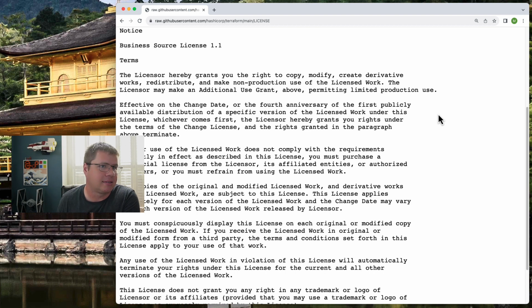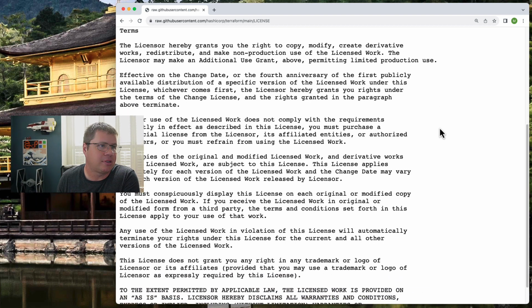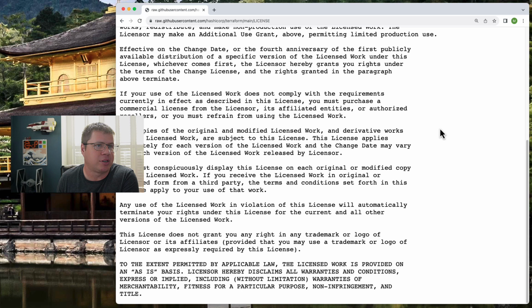Anyways, next. Any use of the licensed work in violation of this license will automatically terminate your rights under this license for the current and all other versions of the licensed work. So this is kind of a get out of jail free card. If you're a baddie and you break the license on 1.5.7, you can't just go back to 1.5.6 and be like, just kidding, right?